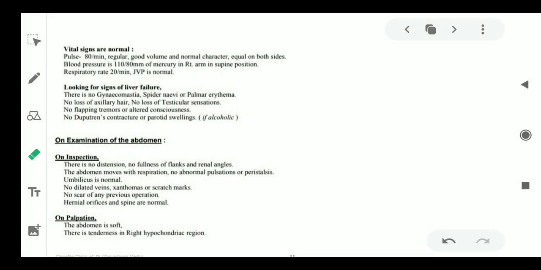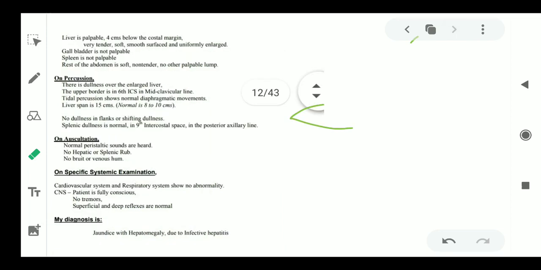Then comes palpation. So you will palpate and see that the stomach is soft. If it is hard, then there can be case of distension or fullness of the flanks or fluid in the abdomen. Then there is tenderness in right hypochondriac region. Okay, so this is telling that there is some inflammation there.